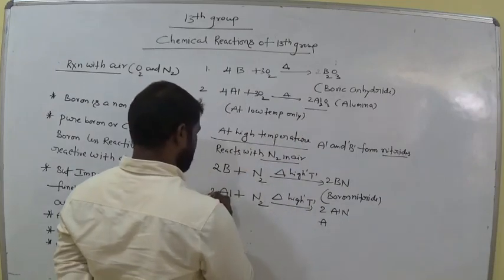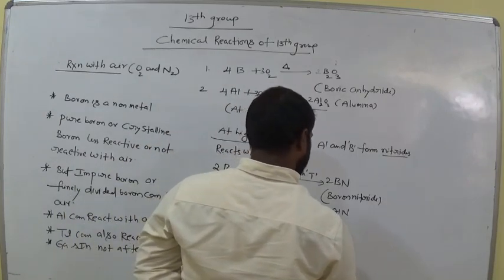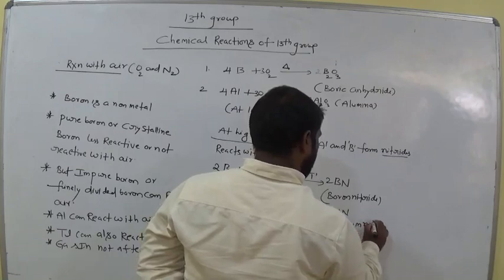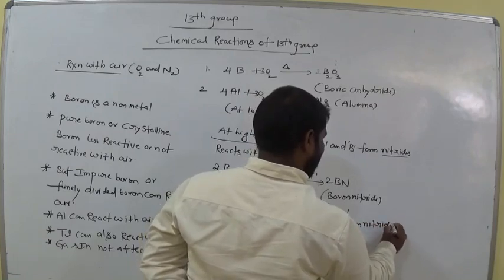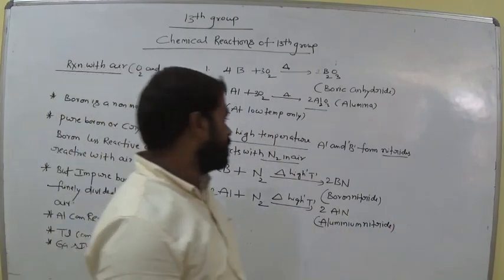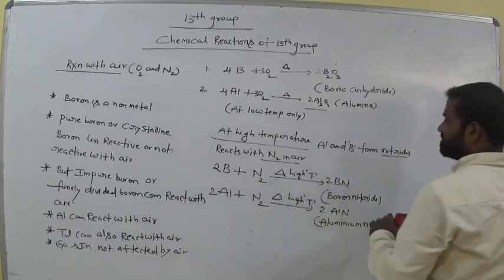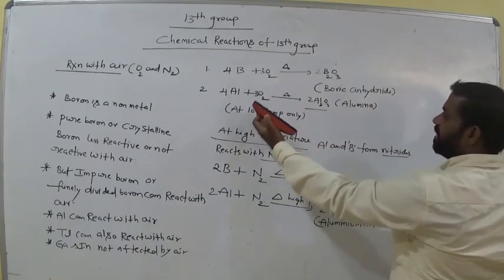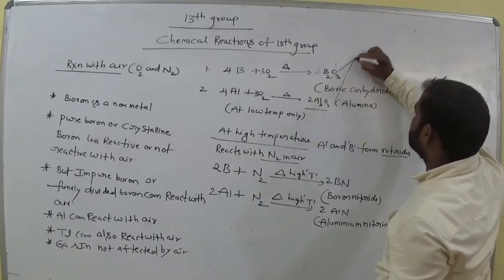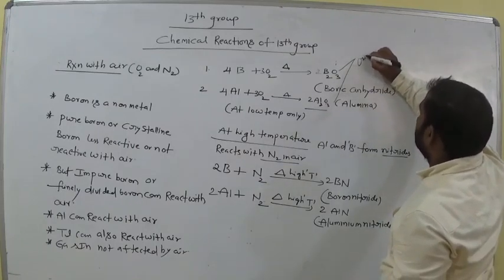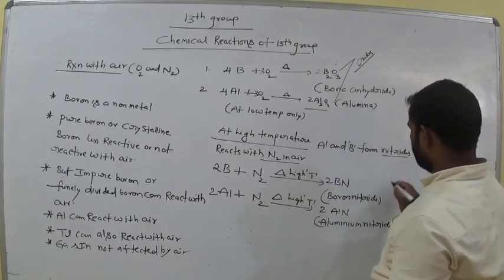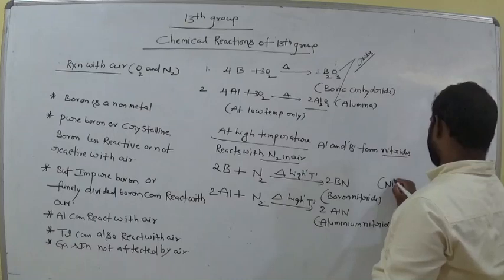Balance this one. So at high temperature they form nitrides. At low temperature they interact with oxygen and form oxides. These both are nitrides.